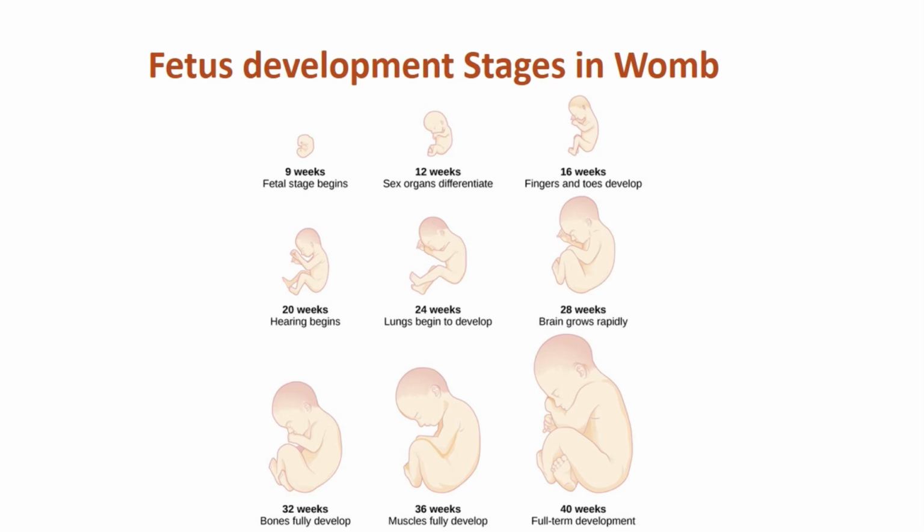At week 24, lungs begin to develop. At week 28, the brain grows rapidly. At week 32, bones fully develop. At week 36, muscles are fully developed. And finally, the last week is week 40, in which full development occurs.